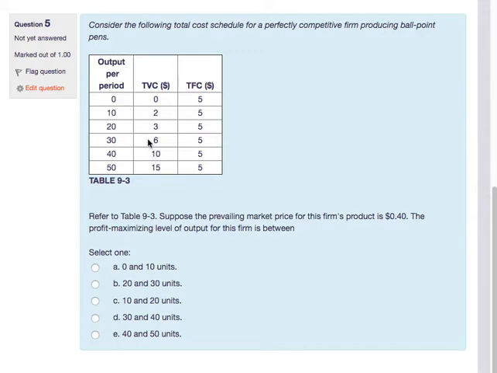So here I'm indifferent between producing 30 or 40, because those extra 10 units that I produce have an additional cost that is exactly the same as the additional revenue. So typically in economics, we would assume that you would produce the 40, but in reality, 30 or 40 would lead to the same profit level. So anything between 30 and 40 would lead to the same profit level.